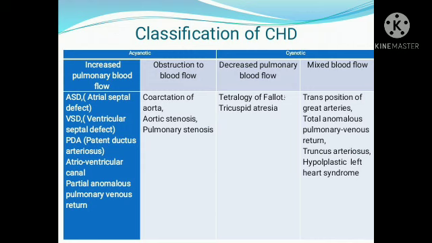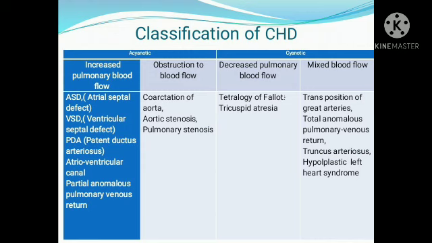It causes obstruction, and the level of obstruction depends upon the degree of narrowing and the extent of the narrowed area. Coarctation of aorta is commonly in the ascending aorta and the arch of aorta, and very rarely in the descending aorta. And next is aortic stenosis. So what is stenosis? The narrowing or stricture of the aortic valve is known as aortic stenosis. So here, because of the stenosis, blood flow is obstructed.